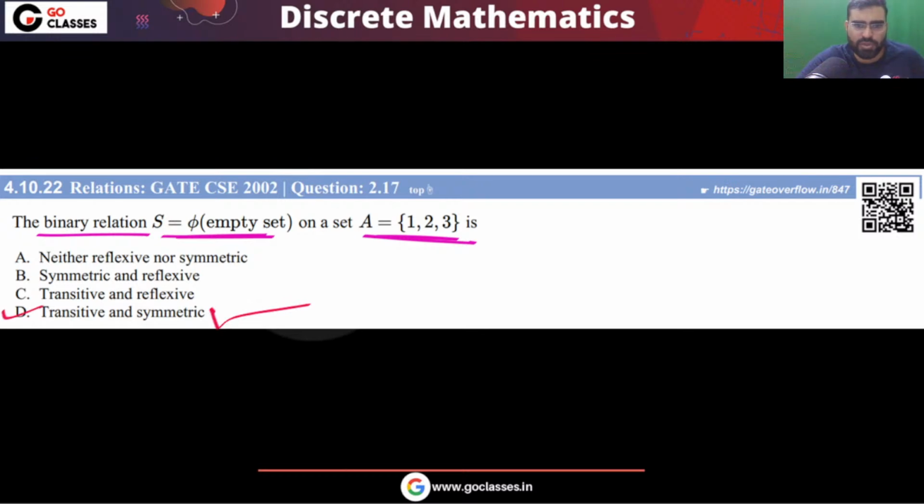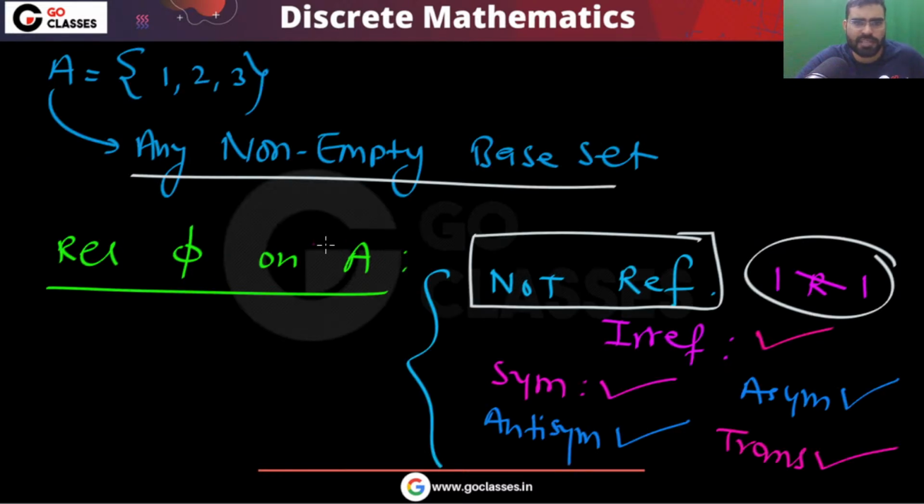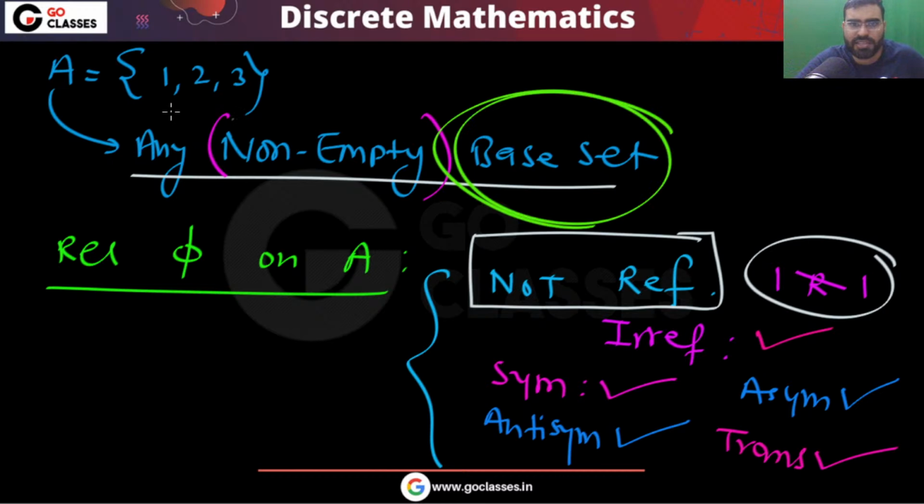So this is a simple question: you have an empty relation on a non-empty set. By default, the base set on which you are defining the relation is always non-empty. Whether you study mathematical logic, first order logic, or set theory, the domain on which you are defining the relation is always by default non-empty.